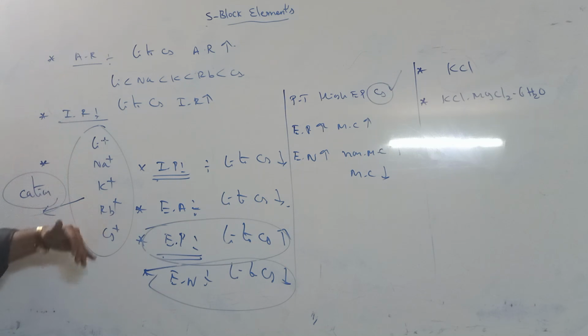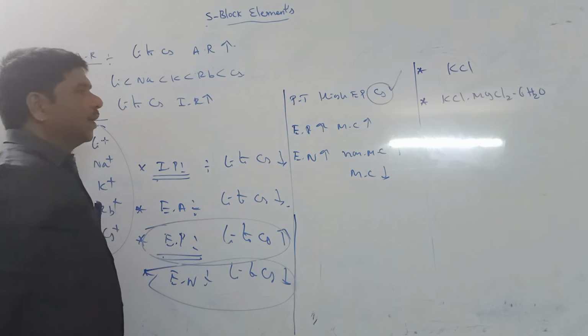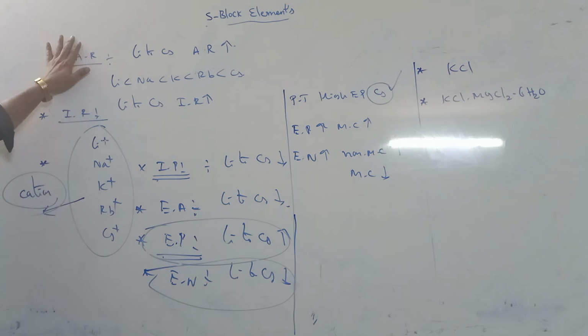Those are the general properties, and these group elements also have some chemical properties.